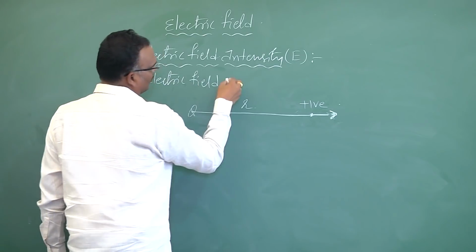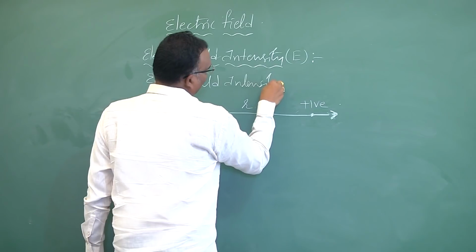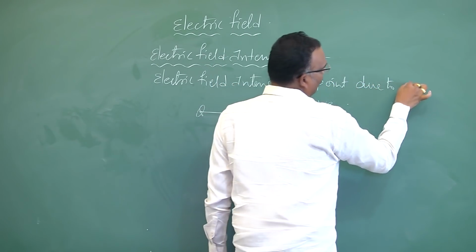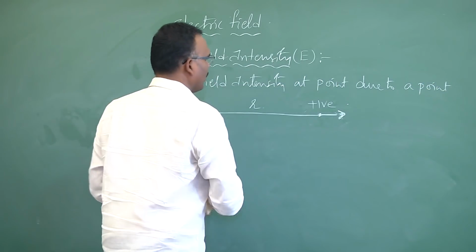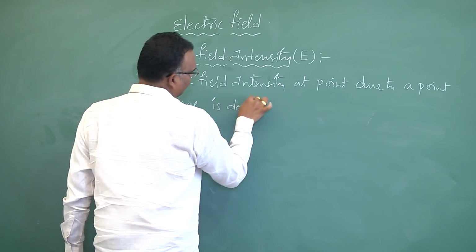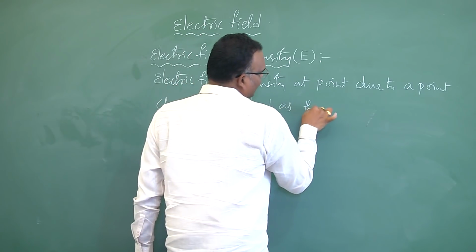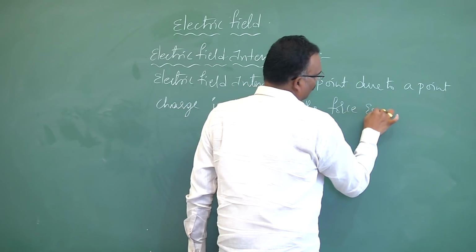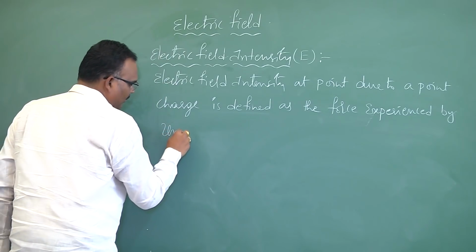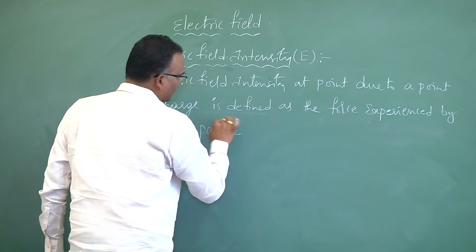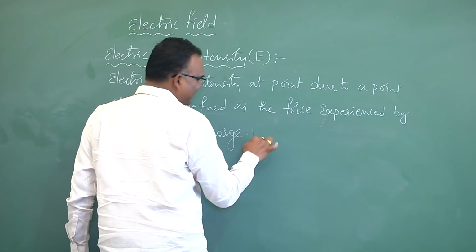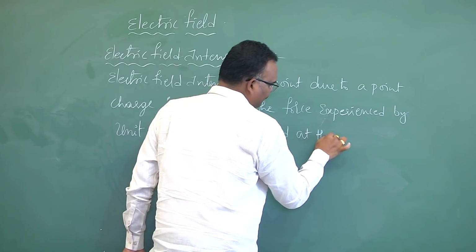Electric field intensity at a point due to a point charge is defined as the force experienced by a unit positive charge, that means 1 coulomb of charge, placed at that point.